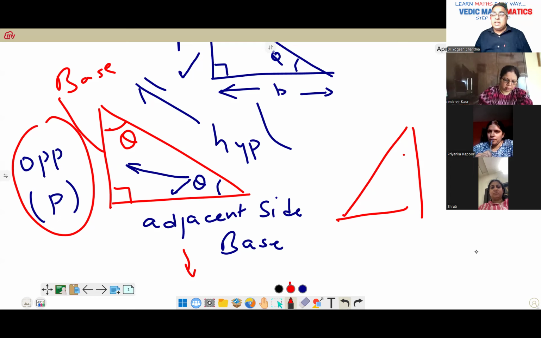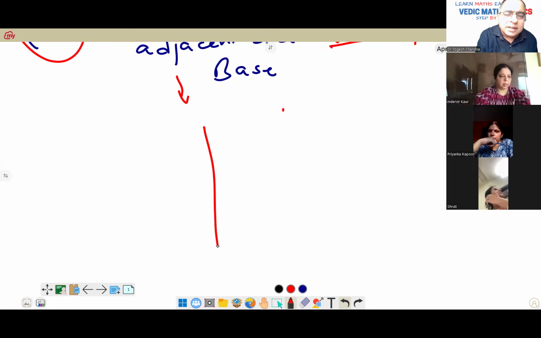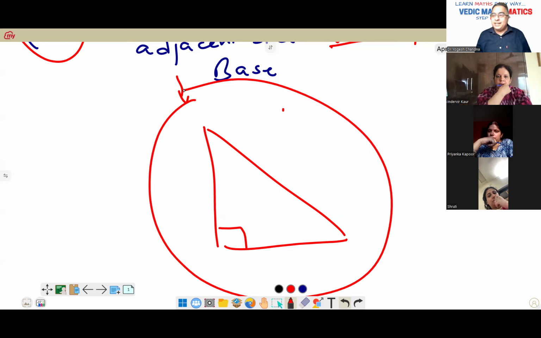Very first thing, in trigonometry we are dealing only with a right angled triangle. This is one thing clear. So whether theta is there or not is a different thing. When we start today also, we'll not talk about angles. We'll talk only about the right angled triangle. What is trigonometry all about? Trigonometry is all about a right angled triangle, meaning a 90 degree angle. Up till here it is clear.